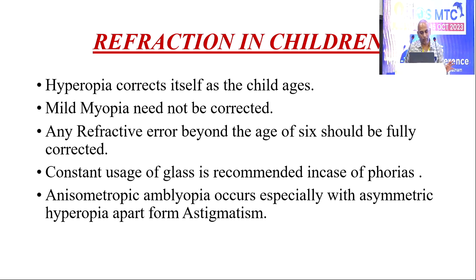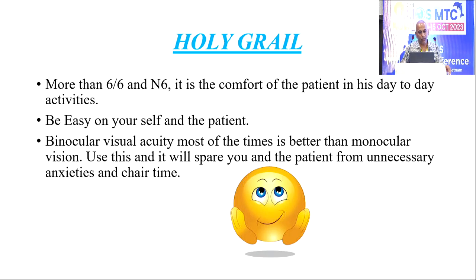And this one point I have seen in so many patients. Anisometric amblyopia occurs pretty commonly in hyperopes and asymmetric hyperopes, and they will be blind for life. So catching them early and treating them will be a great boon, more than cataract surgery. So 6/6 and N6 is not the holy grail, but the patient's comfort in day-to-day activities is the holy grail.